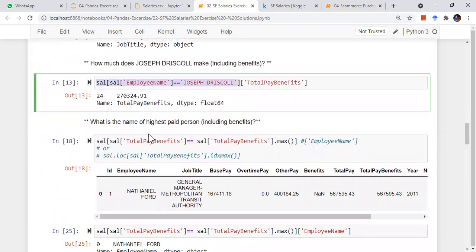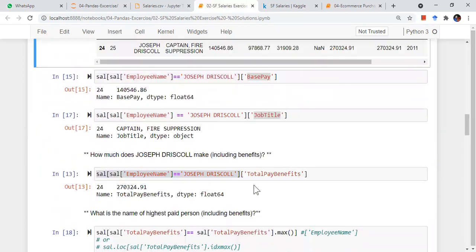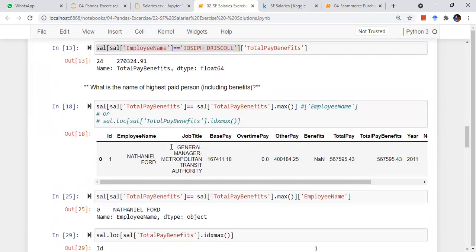Now the next question is: what is the name of the highest paid person including benefits? So you have to tell me, by total pay benefits, the name of the person who is the highest. We may sort or do max on this basis, and then fetch the corresponding column from the maximum row. How can we do that? It's kind of simple.